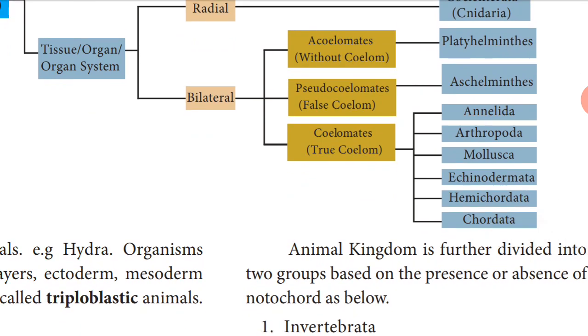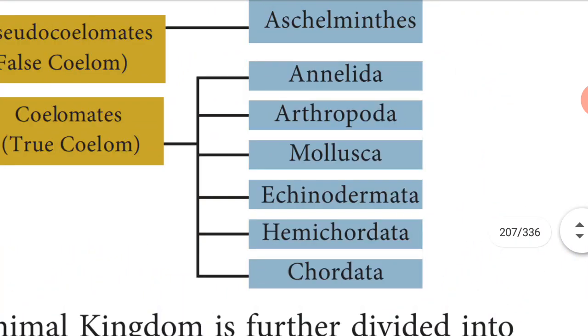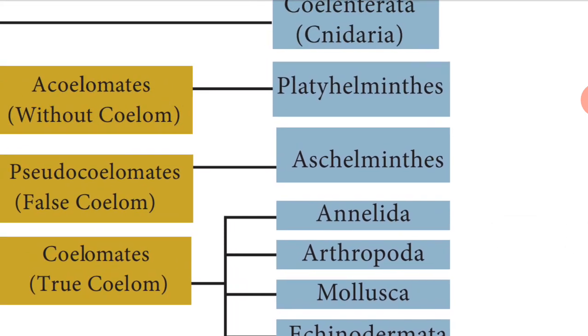What phyla are coelomates? Annelida, Arthropoda, Mollusca, Echinodermata, Hemichordata and Chordata. The pseudocoelomates are Aschelminthes. Pseudocoelomate means false coelom.